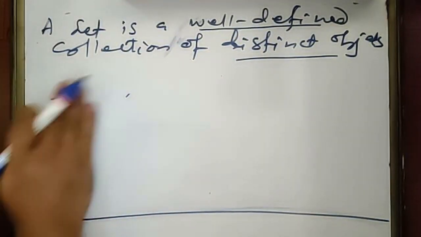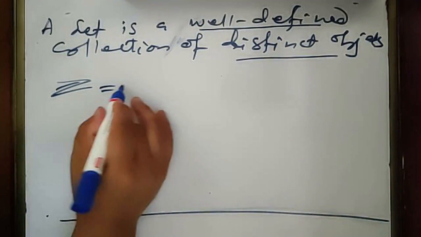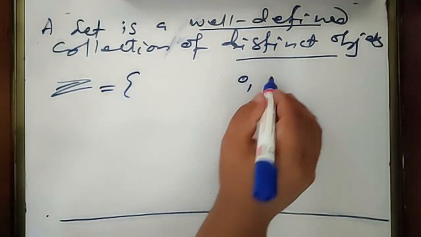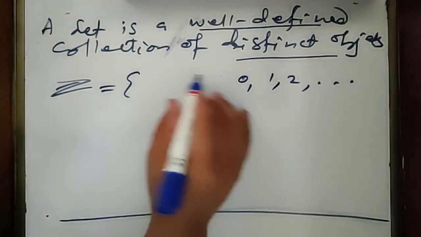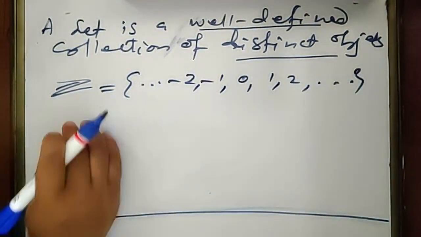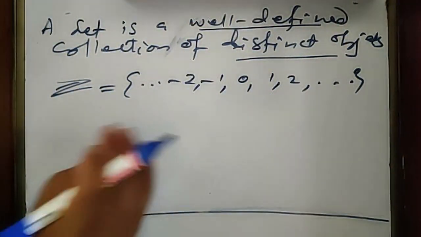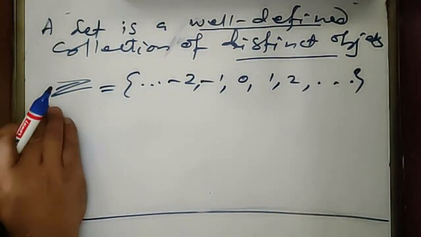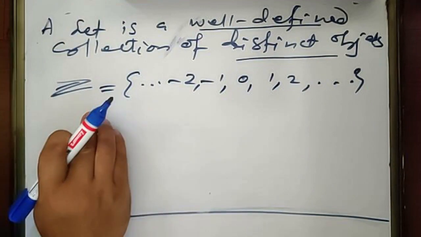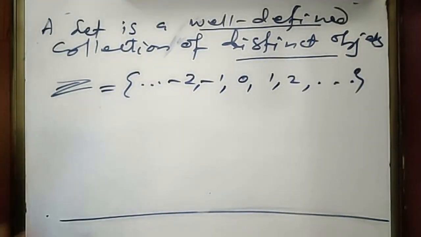Also, the elements of this set are distinct. This set contains 0, 1, 2, ..., minus 1, minus 2, .... All the elements of this set are distinct, so both the conditions are satisfied. That's why set of integers is a well-defined collection of distinct objects, and it is a set.